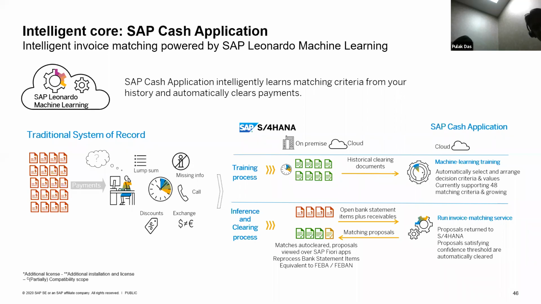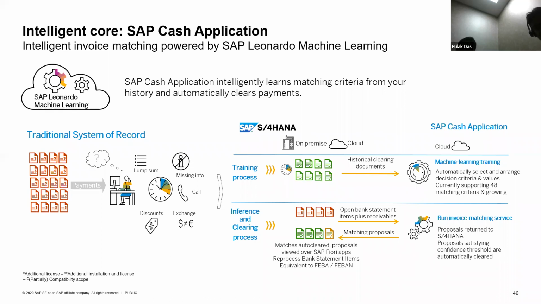Now, when you execute this particular cash application, you can also set configuration thresholds in the system, which will help you to say, okay, if the model is giving me a proposal which is more than 99% or let's say 90%, then only I need a proposal. Or if I'm saying the threshold is 99%, only then I need to post the document automatically.